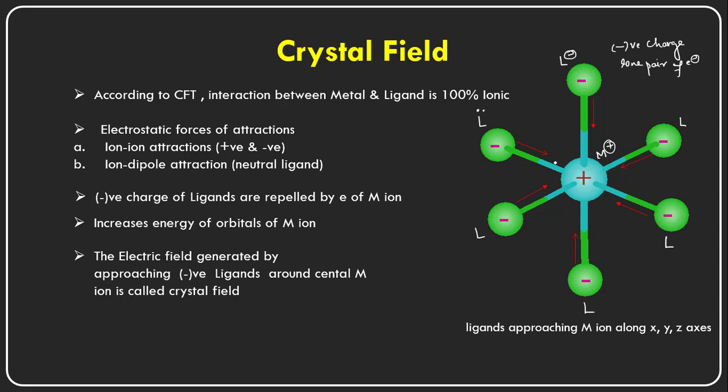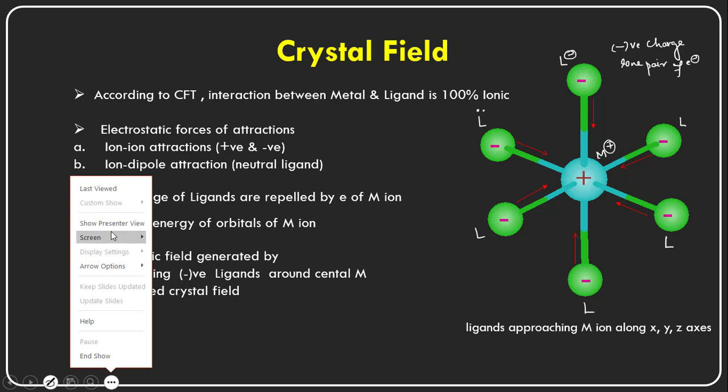So ion-dipole attractions will take place between the central metal cation and the neutral ligands. And the negative charge of the ligands is repelled by the electrons of the metal ion. So this we have already learned, but once again I will explain this point.